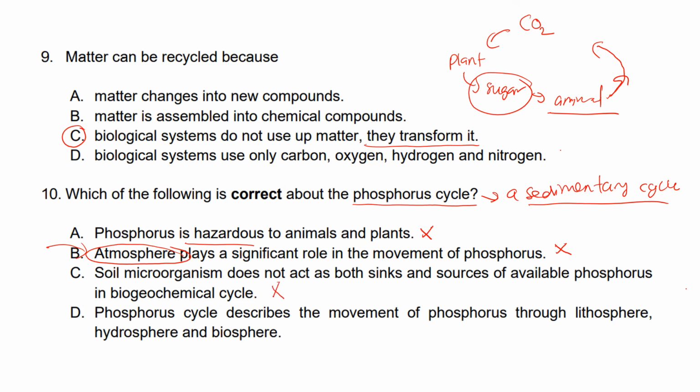For D, the answer would be D. This is the most accurate statement. Phosphorus cycle describes the movement of phosphorus through the lithosphere, which is the earth part, the terrestrial part of the earth, the hydrosphere, the water part of the earth, and the biosphere, the part of the earth that has living organism. So the answer would be D.